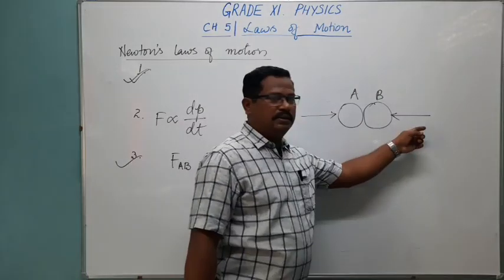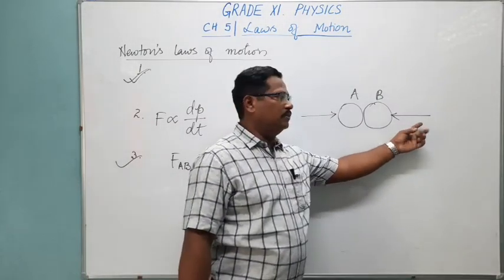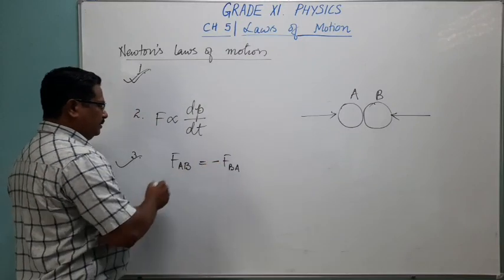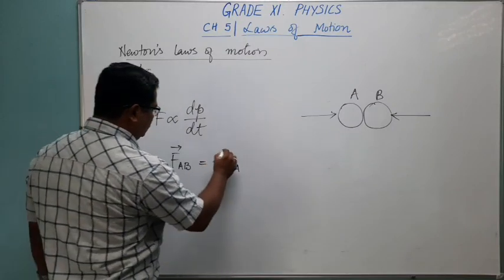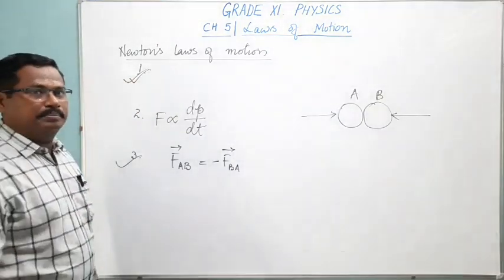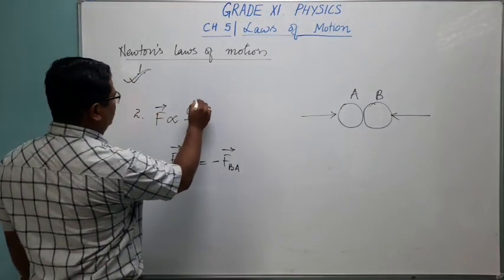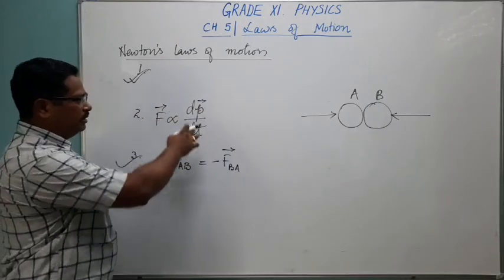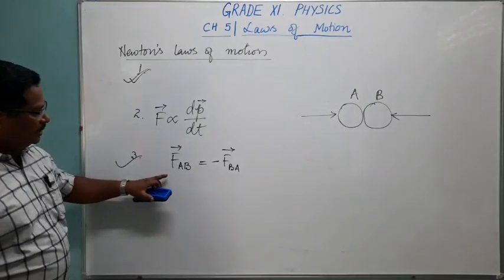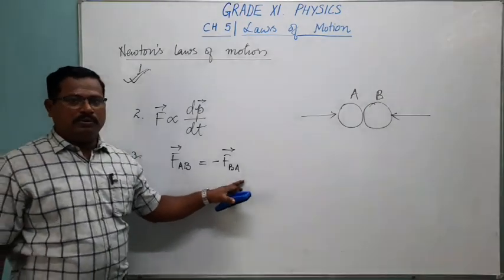You can see very clearly, one is going towards the right side, one is coming towards the left. So one will be given a negative sign. If I use the vector form, an arrowhead will come on the right. Here also the same thing. Everywhere you can put it wherever it is a vector quantity. By now you know what vector quantities are. So this is your Newton's third law of motion.